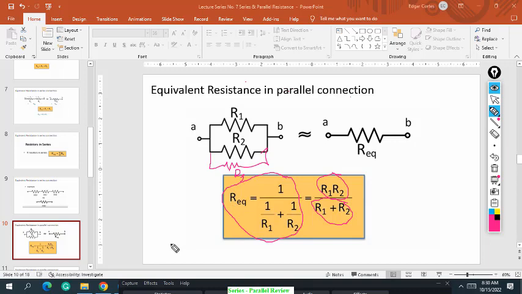We have a formula that we will discuss later. For two parallel resistances, R1 and R2, neglecting R3 in our example, the equivalent is the multiplication of R1 and R2 divided by the sum of R1 and R2. Later, we have an example for this one. Okay, I will move to the next slide.